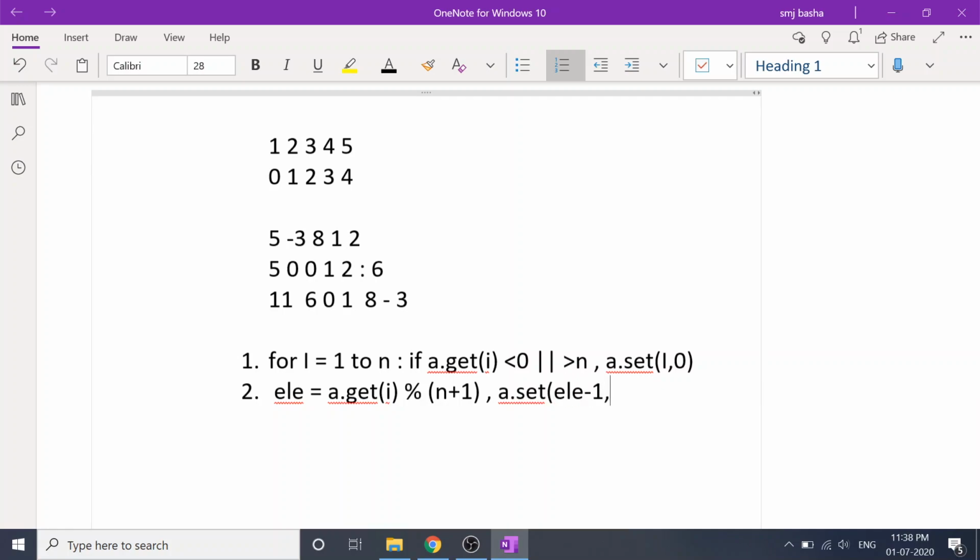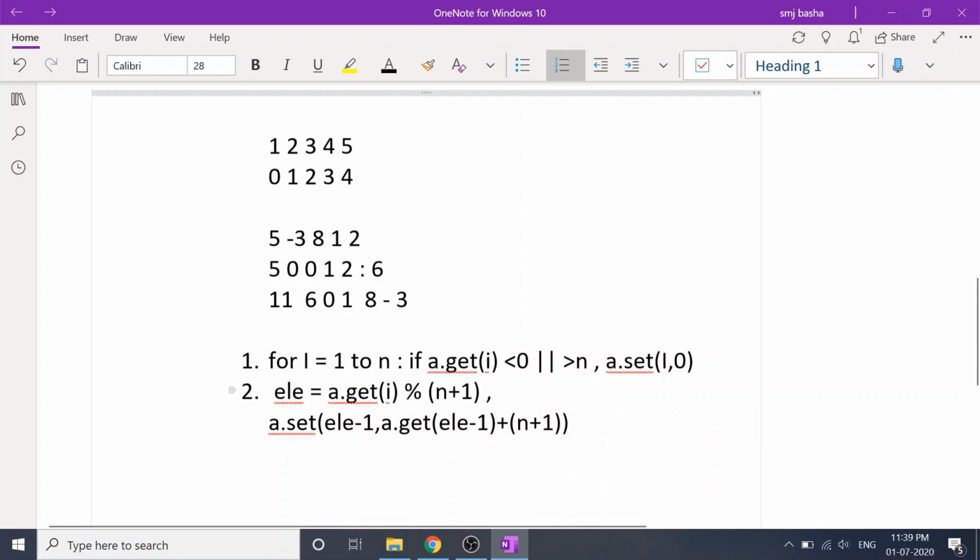with the existing value, which is a.get(L minus 1) plus n plus 1, isn't it? Right. Because say for example you have found 2, 2 is actually indexed at 1, right? So I'm going to the position 1 and I'm retrieving the old value at position 1 and I'm incrementing by n plus 1. Now once I have done all these things, so this is also for i equal to 1 to n,